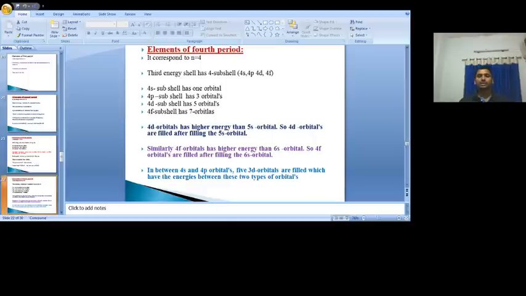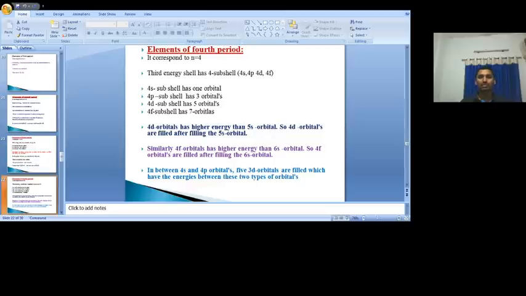Same as in the third period, here if n is equal to 4, the possible values of L are 0, 1, 2, 3. Totally 4 L values are possible. If n is equal to 4, L is equal to 0, 4s. If n is equal to 4, L is equal to 1, 4p. If n is equal to 4, L is equal to 2, 4d. If n is equal to 4, L is equal to 3, 4f. Totally 4 subshells are possible.